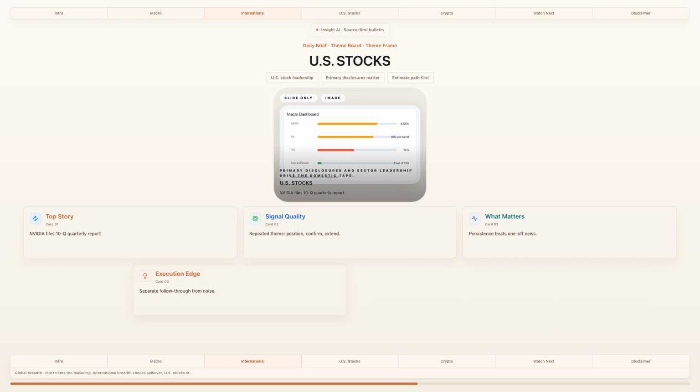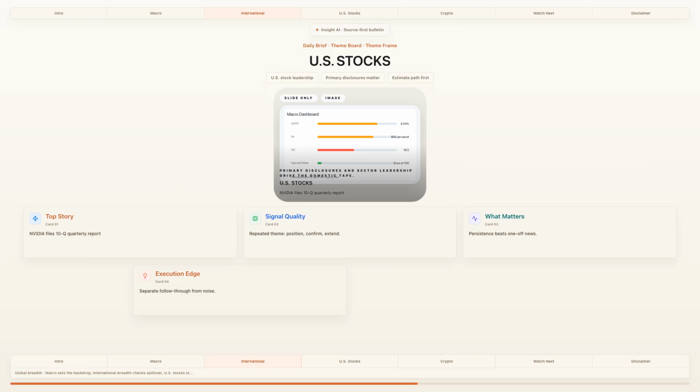Watchlist note, cloud capex and backlog conversion. Watch whether spending schedules, RPO, and enterprise adoption turn into revenue guidance instead of another headline spike. US stocks still need primary source confirmation, because filings and guidance move estimates more than commentary. US stocks, SPY is -2.64% and QQQ is -4.80%, so domestic breadth still matters. Source health is clean enough to use the tape as confirmation, not the thesis.